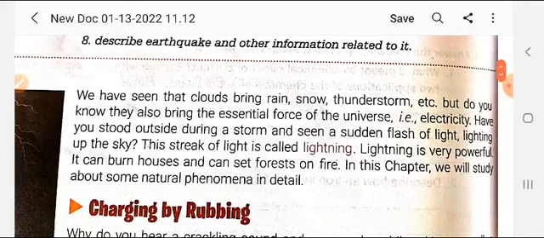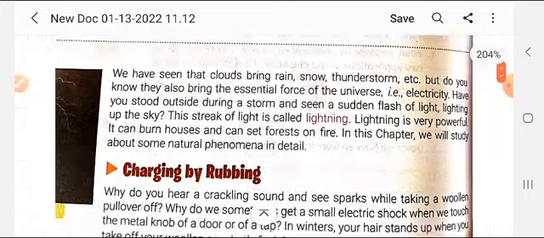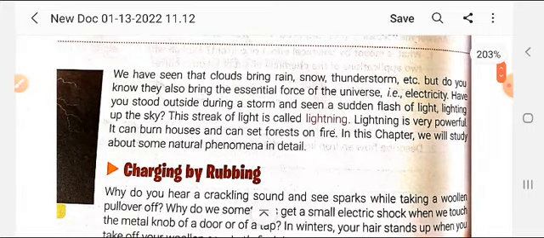Student, we have seen that when clouds form in the sky, they bring rain, and sometimes due to a change in weather there is snowfall if the temperature is low. Sometimes there is a thunderstorm. But do you know, student, that they also bring one of the essential forces of the universe, that is electricity?